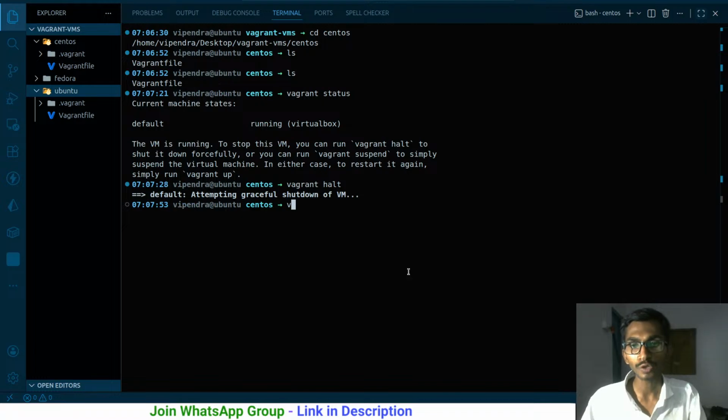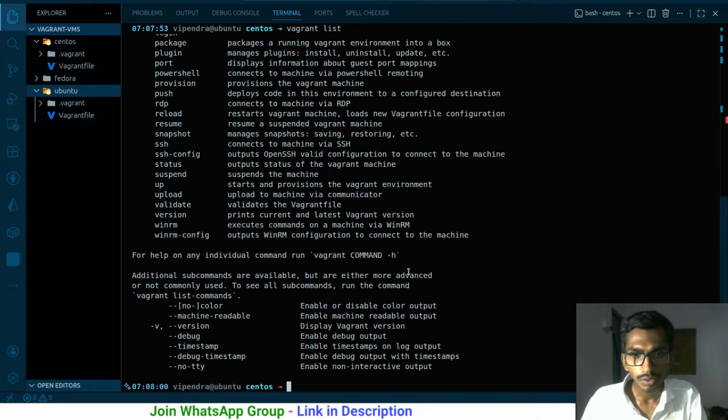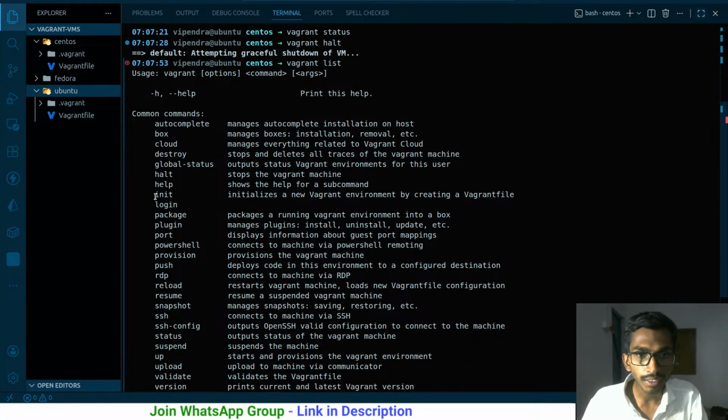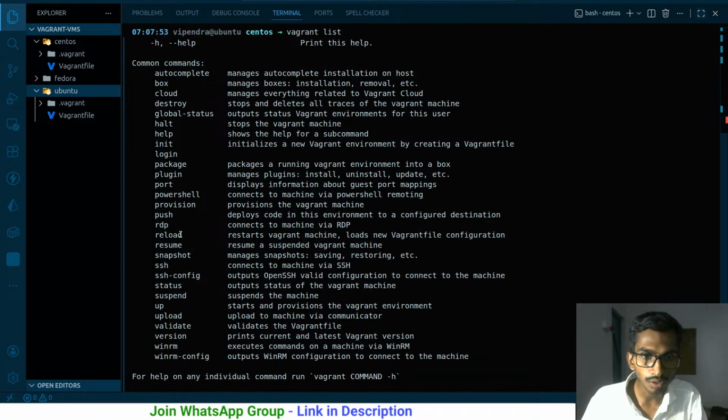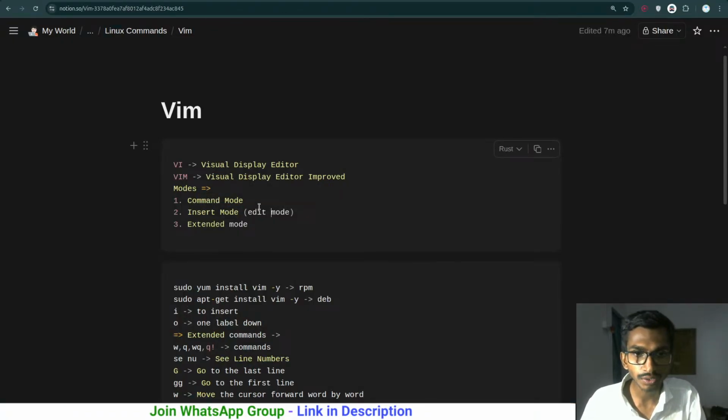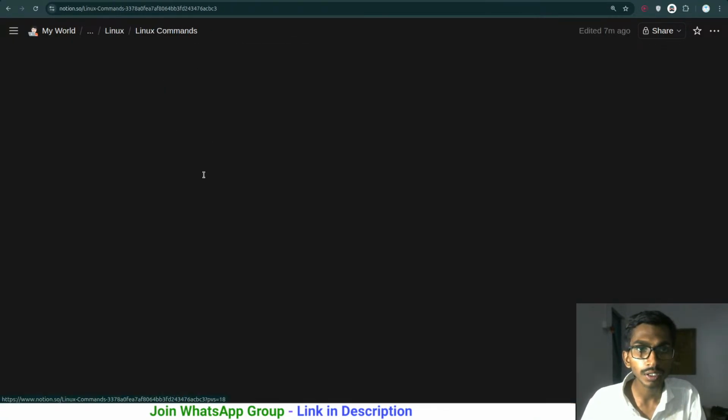Alrighty, and if I run vagrant list, if I'm not wrong, is this the command? No, this is not the command. Vagrant init, I have these other commands that you can just simply run. So vagrant init, vagrant log, import, all these things. And how am I gonna be checking the list of all the packages? In that case, let me see if I'm missing something.